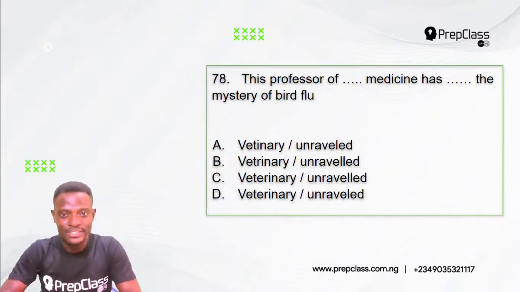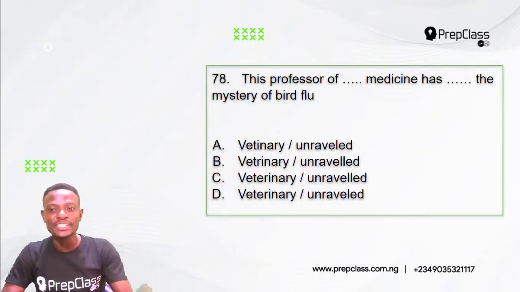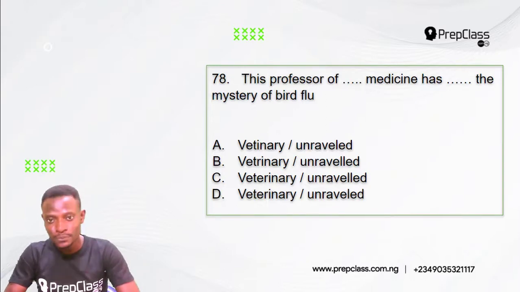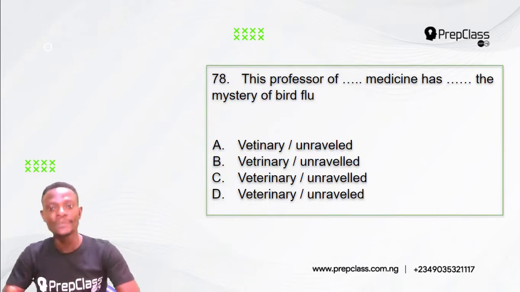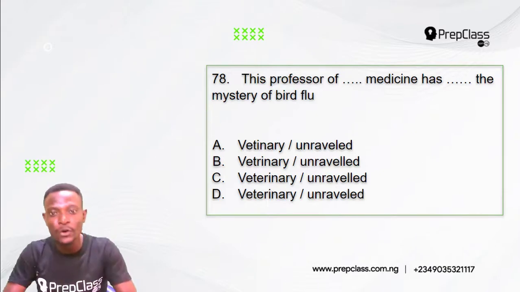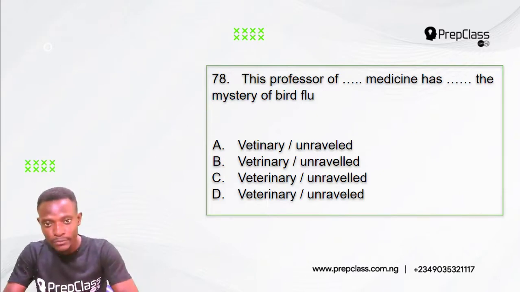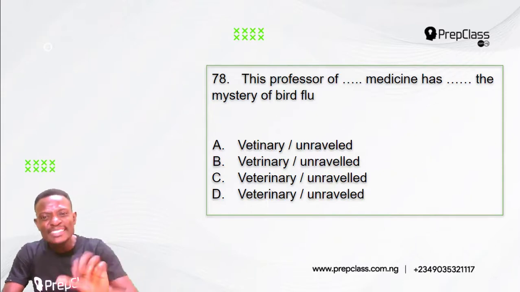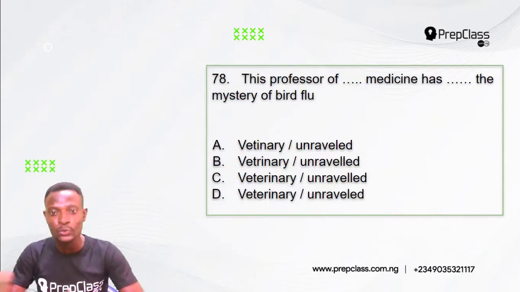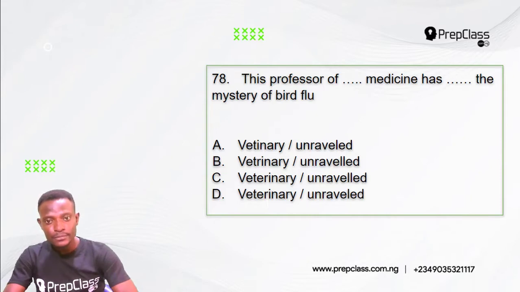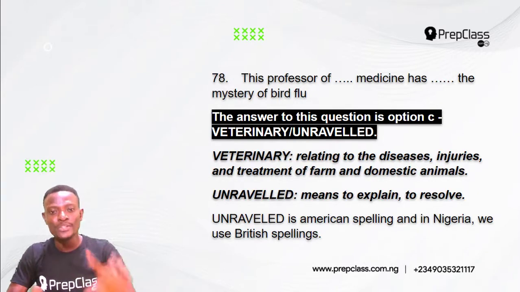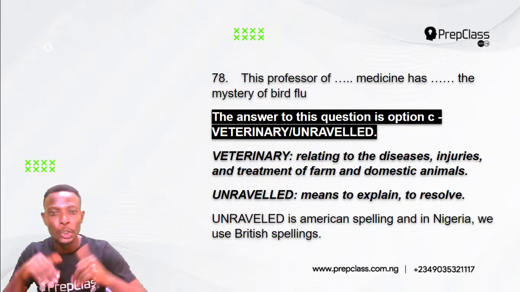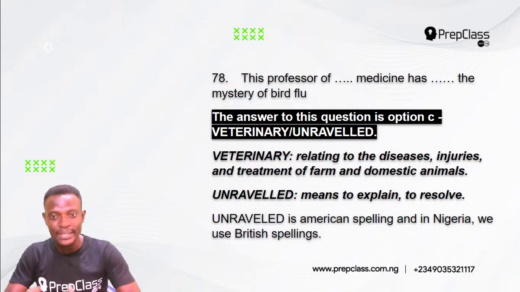Alright, moving on, question 78. This professor of dash medicine has dashed the mystery of bird flu. Now, looking at the options, we have different spellings for veterinary and unraveled. So which of these options is the correct spelling for veterinary and unraveled? The answer to this question is option C. This professor of veterinary medicine has unraveled the mystery of bird flu. So the correct spelling is option C, veterinary, unraveled.